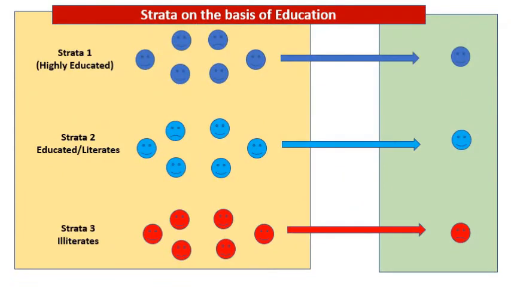An example of stratified sampling. Here the population is divided on the basis of education. The highly educated people are included in strata 1, and the people with basic education or literates are included in strata 2. Strata 3 consists of illiterates. The required number of samples can be selected from each strata by using simple random sampling or systematic sampling.